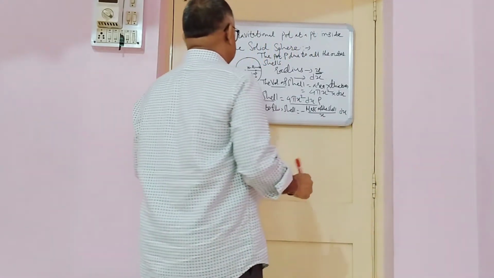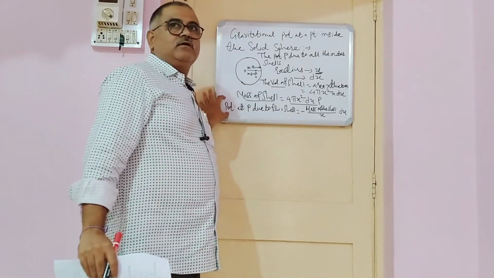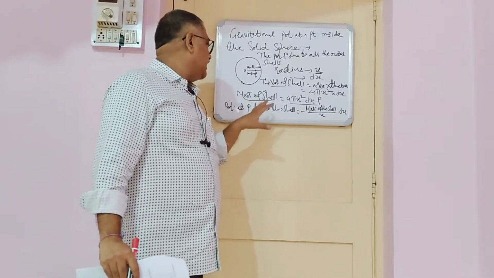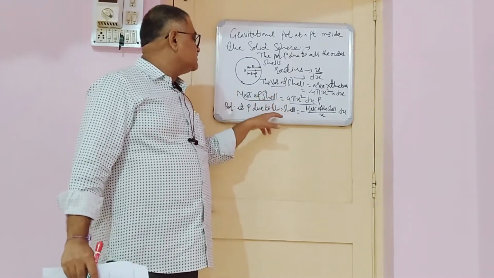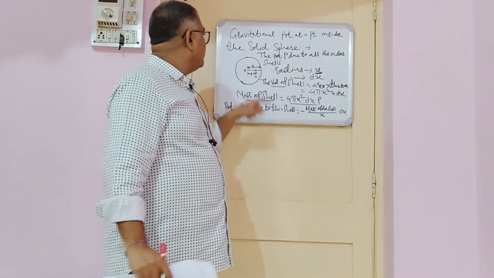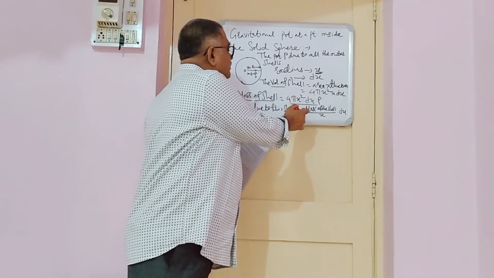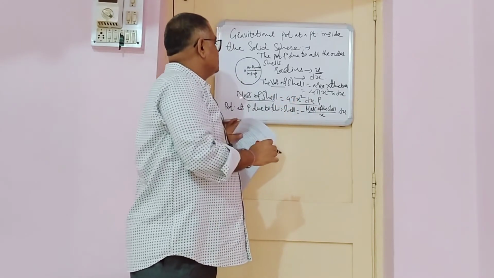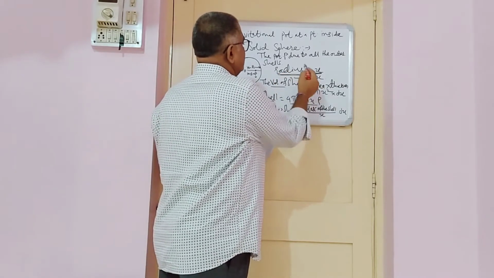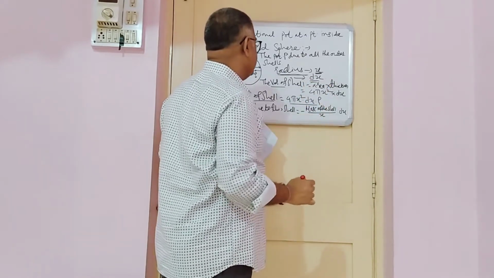See once again, we have come here to find the potential at P due to this cell, and for finding the potential at P due to this cell, this is the formula: minus of mass of the cell divided by x, where x is the radius of the cell, and dx is nothing but the thickness of this cell.